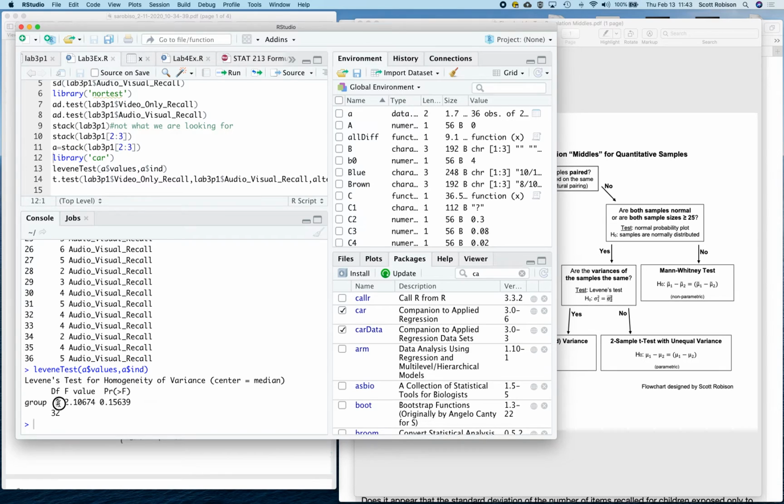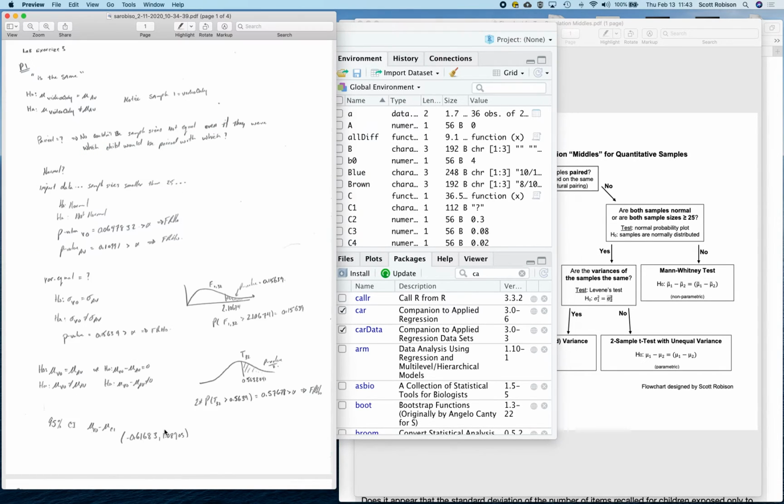When I've got the test statistic that I was given, the probability of being greater than that is the p-value. So here's the p-value. You use the same rules with this p-value as you do with every other p-value. Because it is greater than alpha, because it's greater than 5%, I will fail to reject the null hypothesis. Here's the null hypothesis. So basically what I'm saying is that these standard deviations look to be similar.